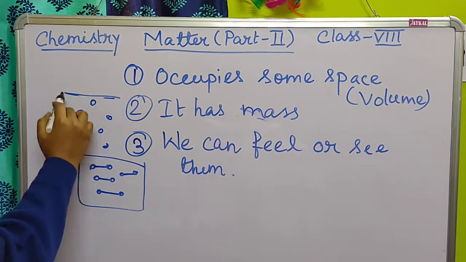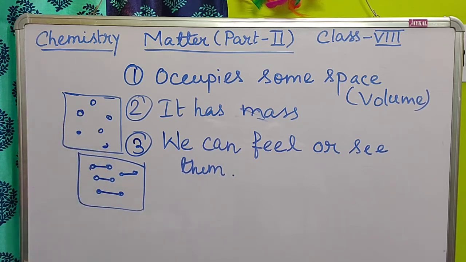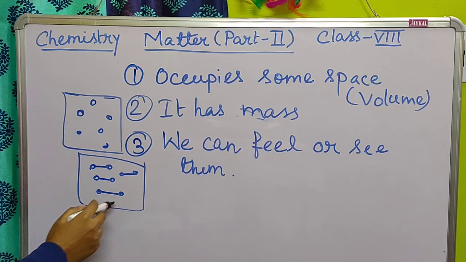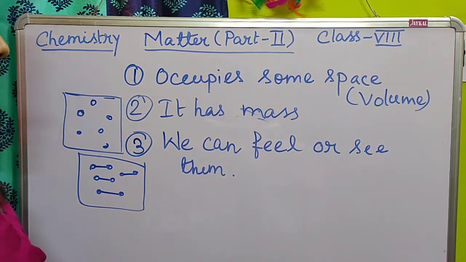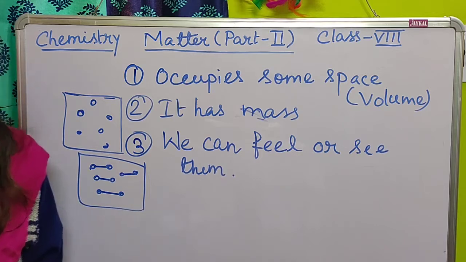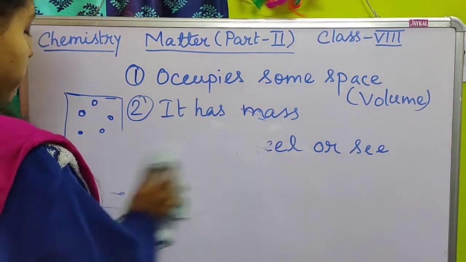So in a few cases atoms can exist freely, atoms can move freely. But in a few cases, two or more atoms combine with each other with the help of one or two or three bonds, and there they can exist as molecules. So these are the atoms which actually take part in a chemical reaction. These are the basic concepts of matter. So the next part is the classification of matter. First I will discuss the properties of matter.